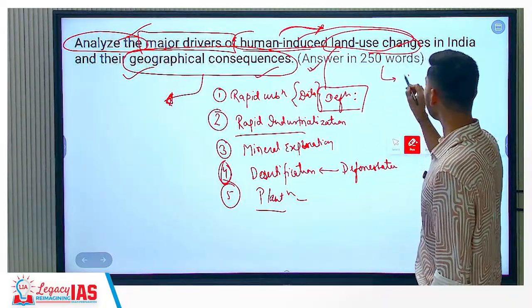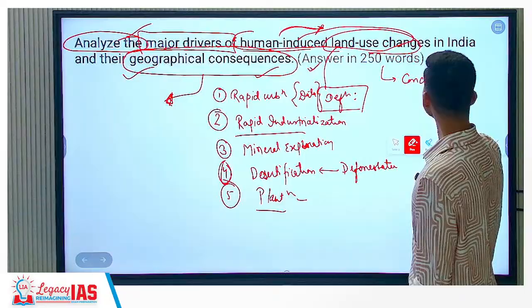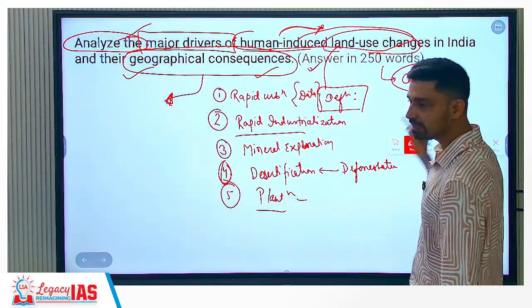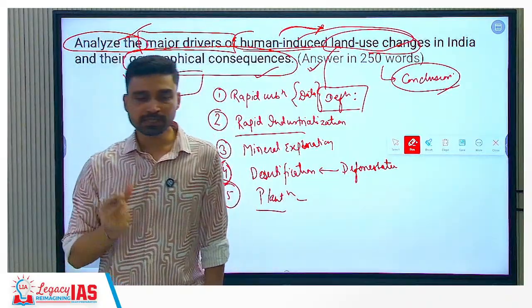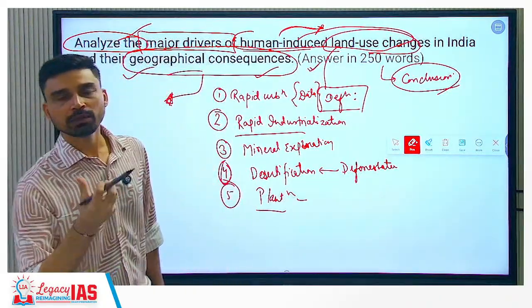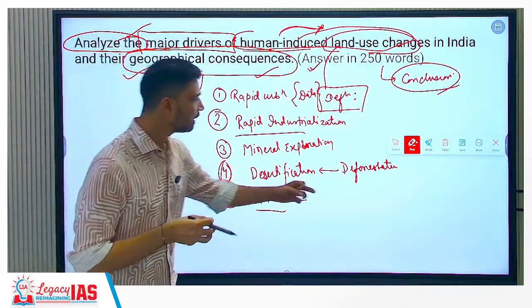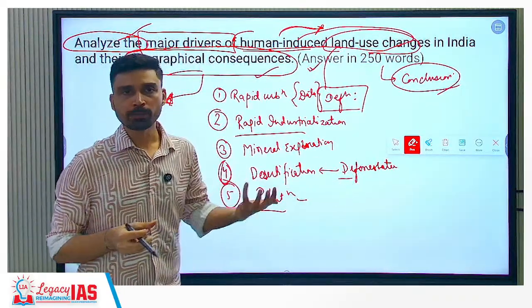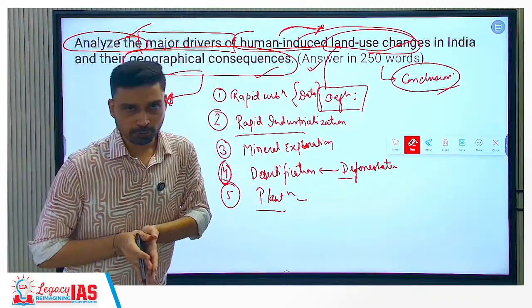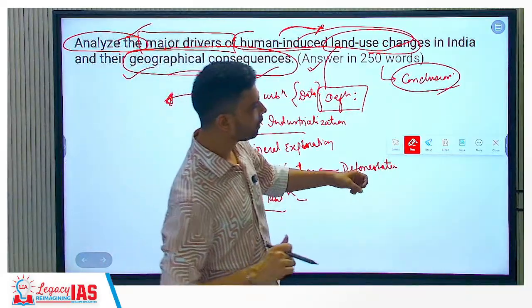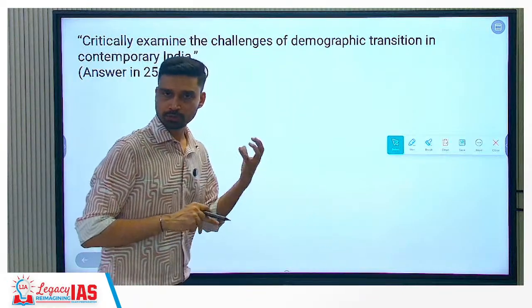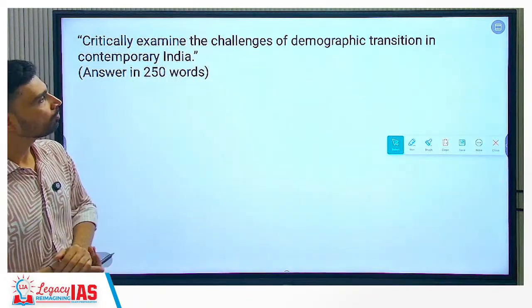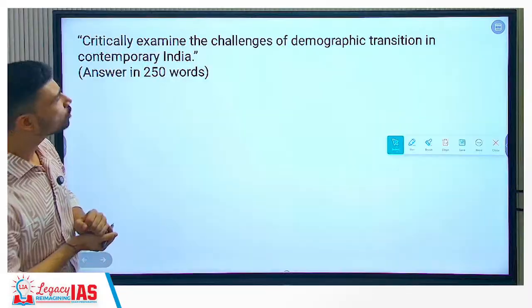In the conclusion part, what could you have written in conclusion part? We can write about the recent steps that government has taken to ensure that geographical adverse consequences of land use changes can be minimized, right? We are focusing upon that deforestation can be stopped and we can go further on the path of afforestation. National Forest Policy talks about 30% of area should be covered under forest, but only 24% is covered. So these are some points you could have written in simple form as far as the conclusion is concerned.